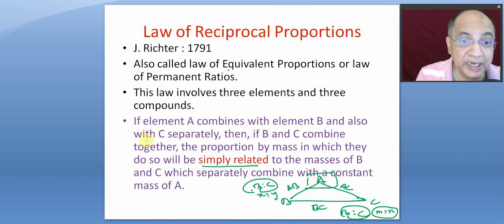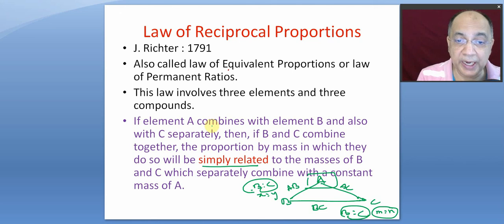And let me read out again. If element A combines with element B and also with C separately, if they can form AB and AC, otherwise the law of reciprocal proportion has no value.